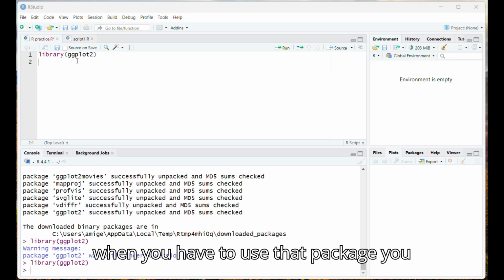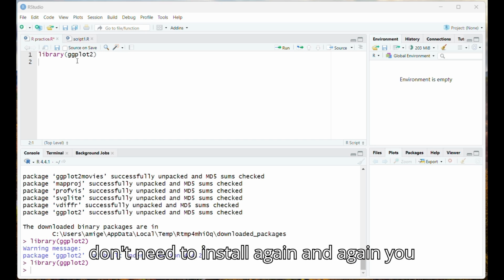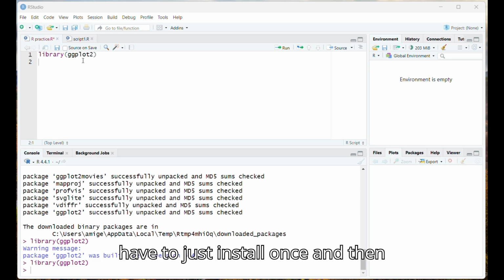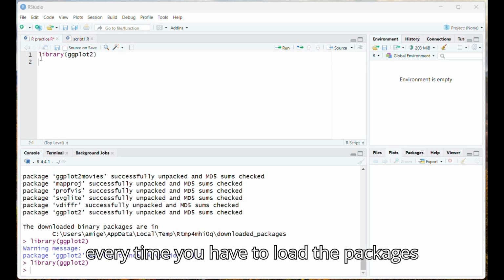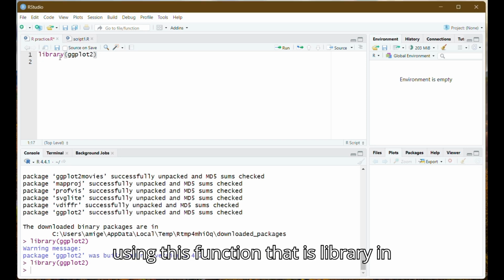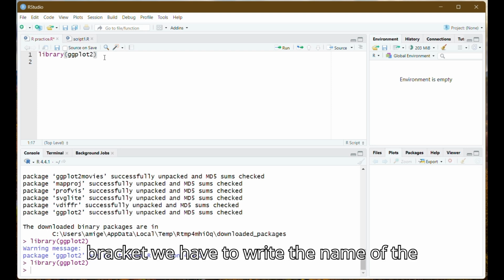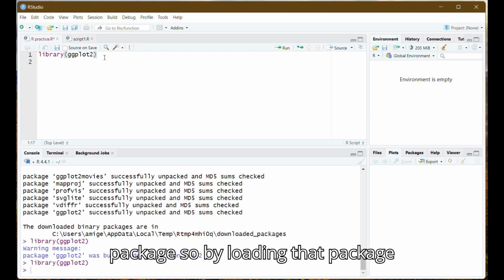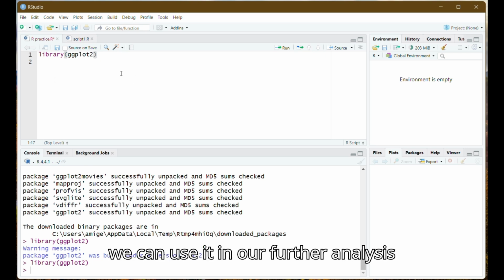So every time you have to use that package, you don't need to install again and again. You have to just install once and then every time you have to load the package, and we can do that using this function, library, in brackets we write the name of the package. So by loading that package we can use it in our further analysis.